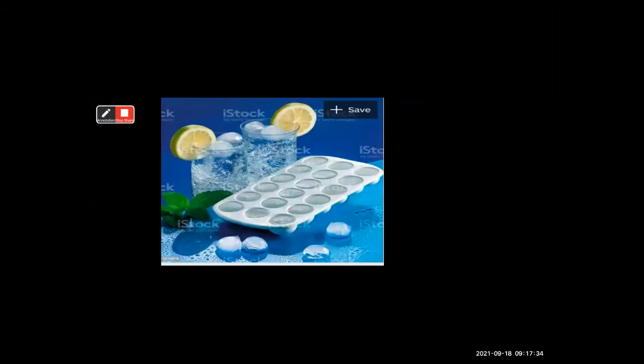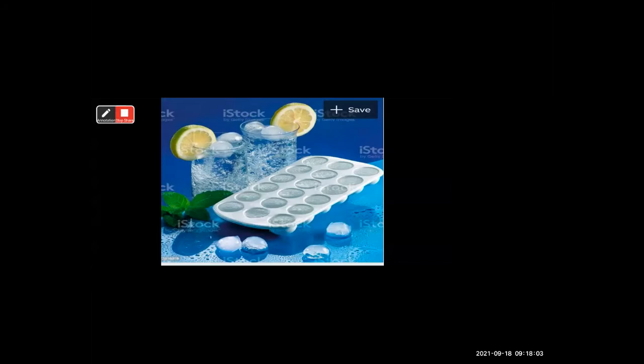Now, I will give you one simple example from our kitchen. You must have seen this ice tray. When we fill this tray with water and put it in the freezer, what happens then? After an hour, we get cubes of ice.